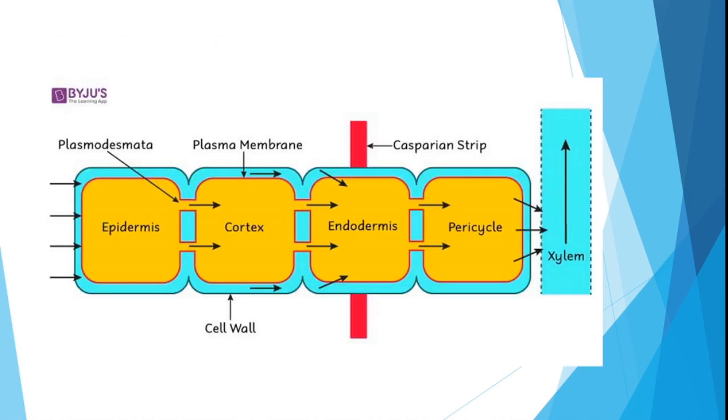This is a schematic diagram. You can see epidermis is there, then from epidermis to cortex, then cortex to endodermis, then to pericycle and xylem. Xylem is the conducting tissue. It conducts water from roots to different parts of the plants. Now here is a video just to make clear how it works.